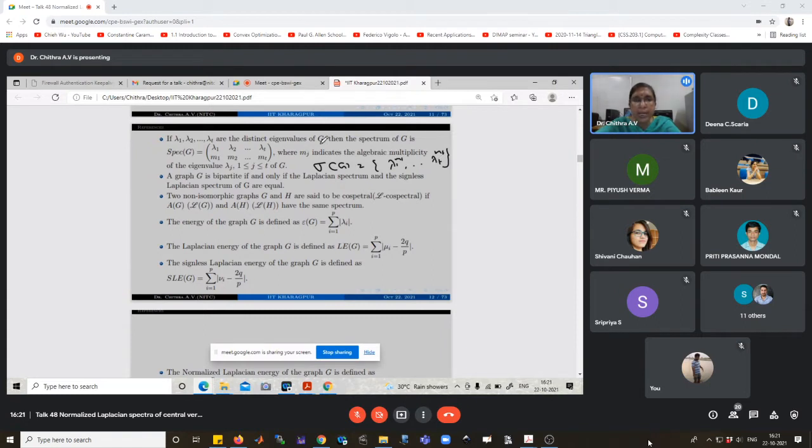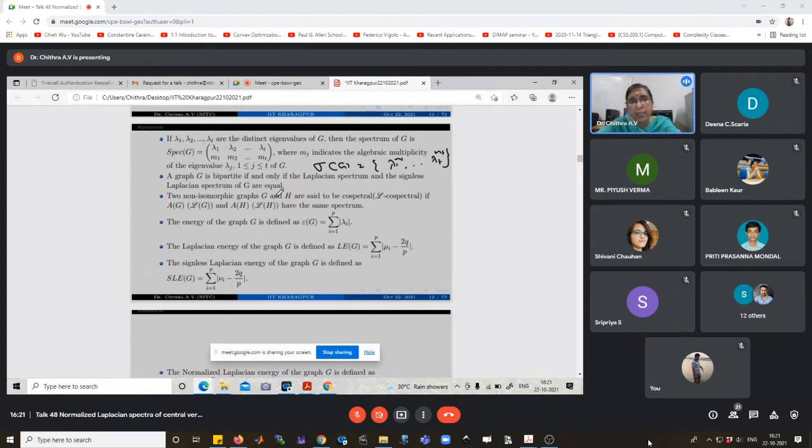Mj indicates the multiplicity of the eigenvalue lambda j. Whenever the graph is bipartite, the Laplacian spectrum and signless Laplacian spectrum of G are equal. Two non-isomorphic graphs are interesting, since isomorphic graphs are always cospectral. Cospectral means that the graphs have the same spectrum.